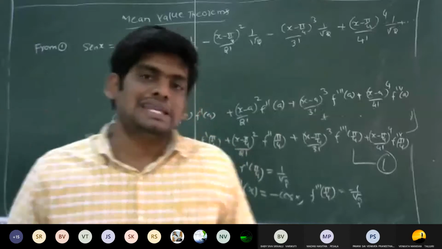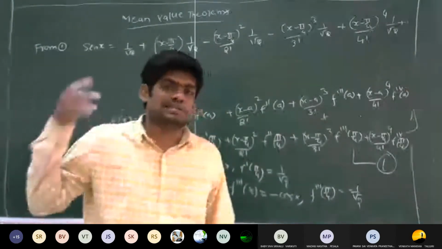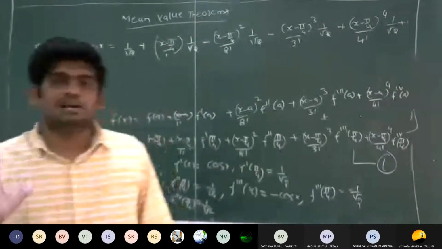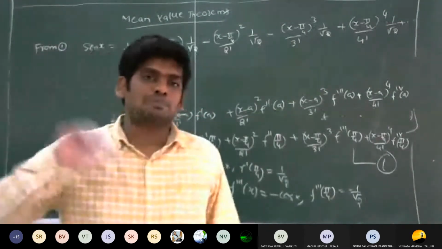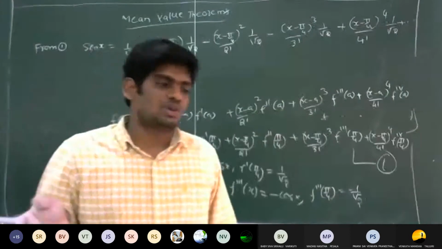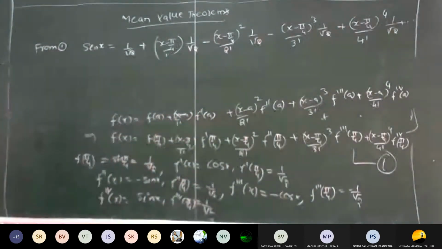Why? Because sin x is the given function. Suppose if the given function is like root of 1 minus x, it may be somewhat difficult, but in such types of problems they do not ask up to 4th degree or 5th degree. So you don't worry about that. It is a very simple one.